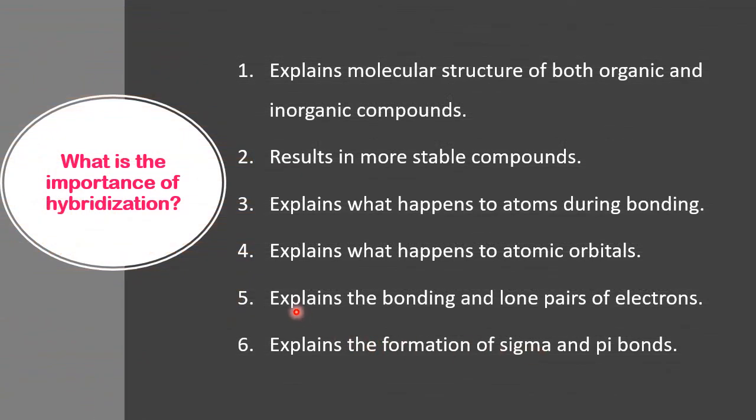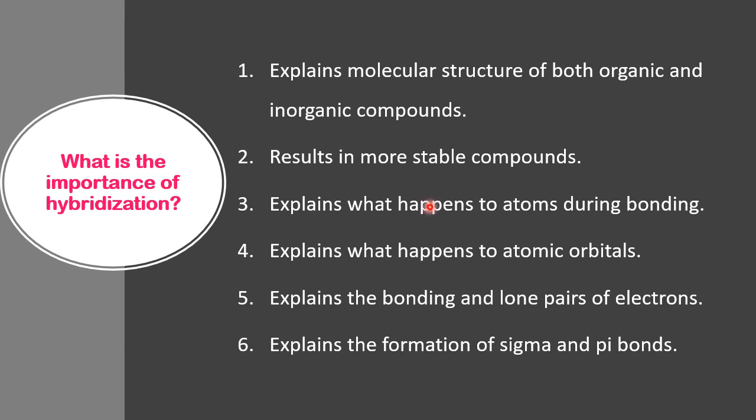Now, what is the importance of hybridization in chemistry? It explains the molecular structure of both organic and inorganic compounds. To explain the molecular structure, we have to understand what is meant by hybridization. It results in more stable compounds. When the orbitals undergo hybridization, they will go to the least energy, as we have already studied in the previous slide. So that's why they undergo hybridization, and this is the second importance.